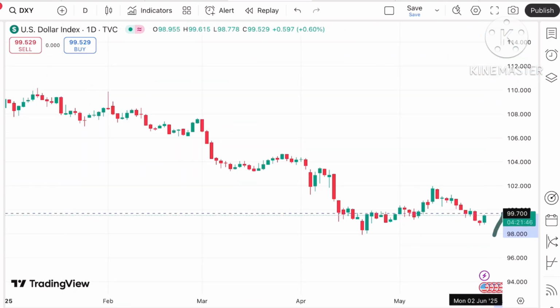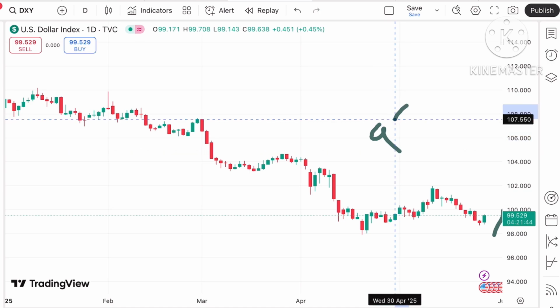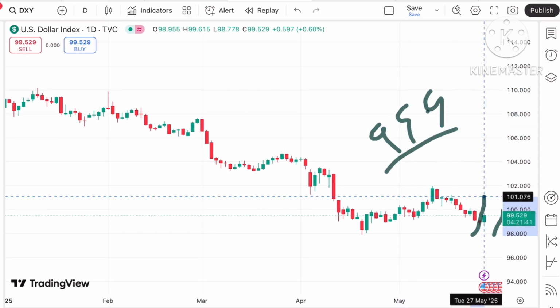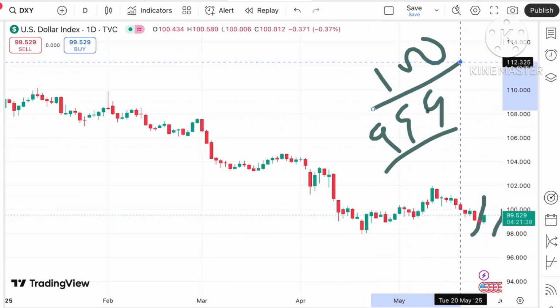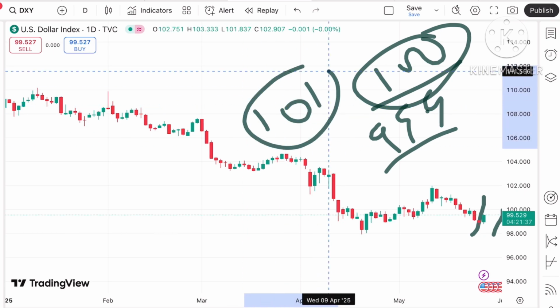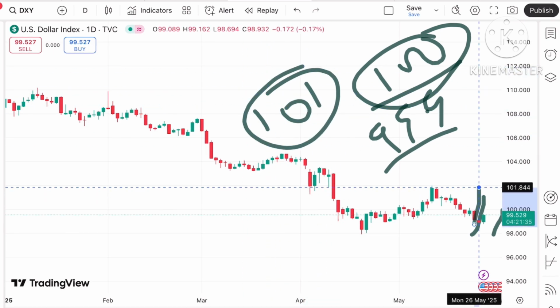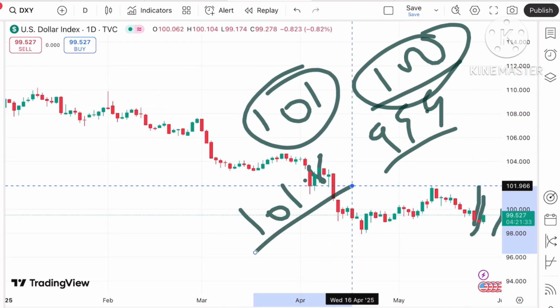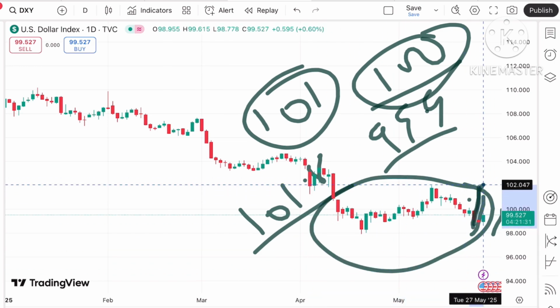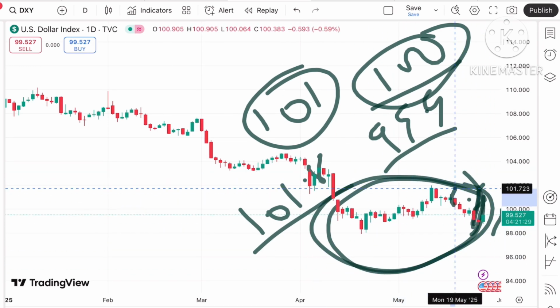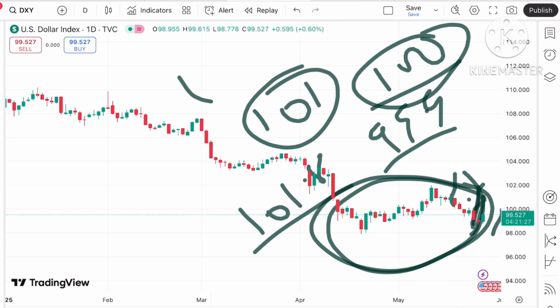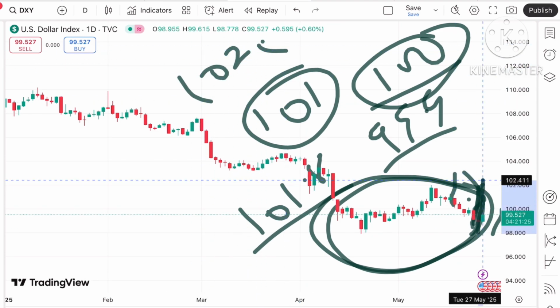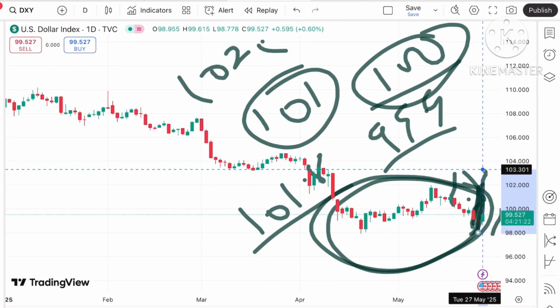Now, if the price sustains above this level, the probability is high it will move towards 99.9, and from there a further upside above 100. This can touch 101. As soon as the price goes above this level, there is a probability of touching 101.8, and then there will be a zone breakout. Chances of crossing 102 will be there, then a probability of touching 102.9, and then a further upside towards 103.3.